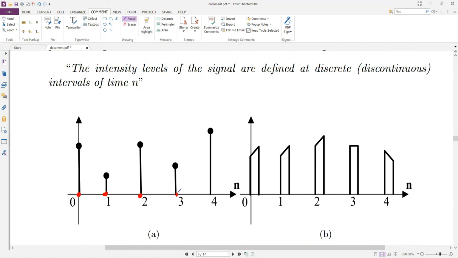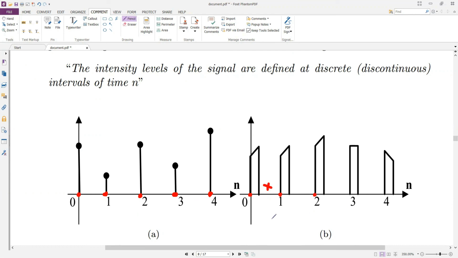So such a signal which is defined at specific intervals of time is commonly referred to as a discrete time signal. Similarly, if you look at this particular signal, the signal is starting at n is equal to 0. There is no signal present in between. Again the signal is starting at n is equal to 1, then at n is equal to 2, and so on.